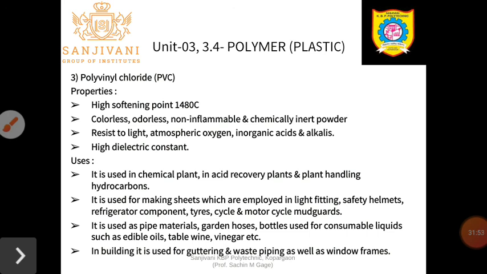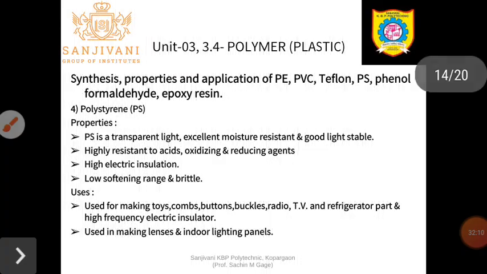In building, it is used for guttering and waste piping as well as window frames. Especially, initially concrete pipes were used, but those concrete pipes are replaced nowadays by the PVC. So guttering and waste piping are made from the PVC. Polystyrene, we synthesized the polystyrene and we saw the synthesis. Polystyrene is transparent, light, has excellent moisture resistance, and is light stable. They are highly resistant to acids, oxidizing, and reducing agents. They have very high electrical insulation characteristics. They have a low softening range and are brittle in nature.